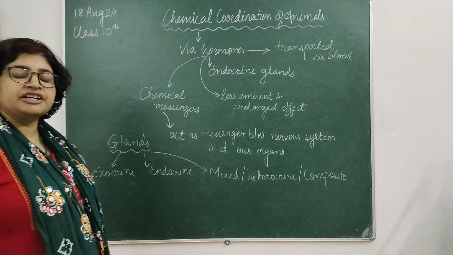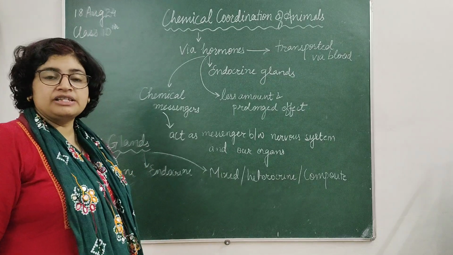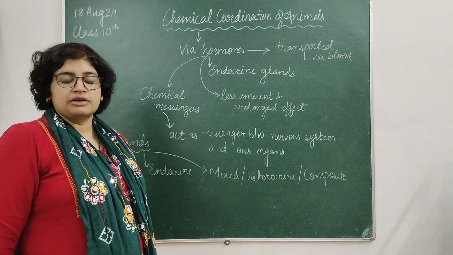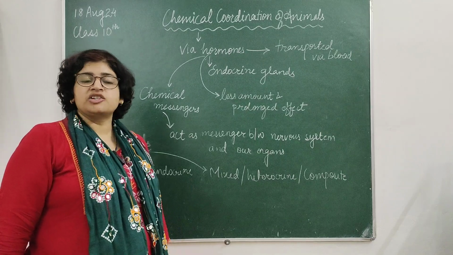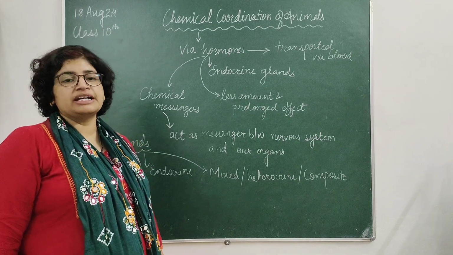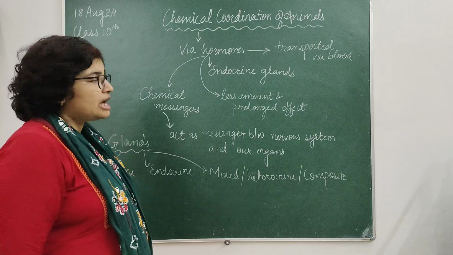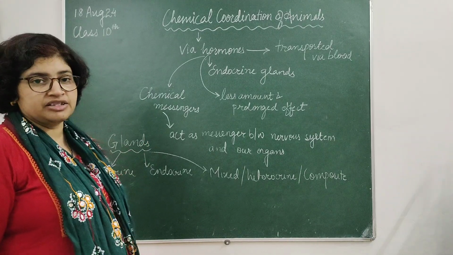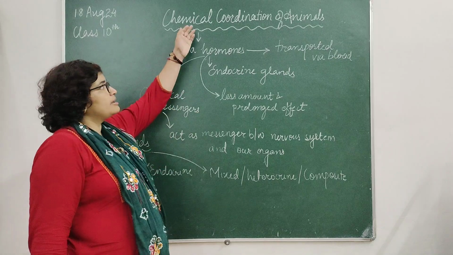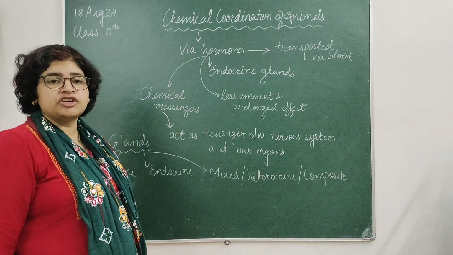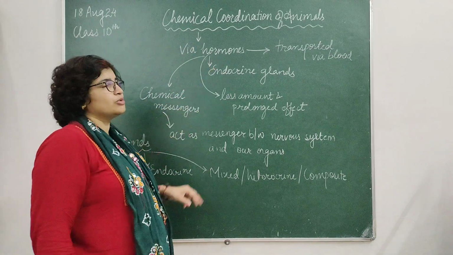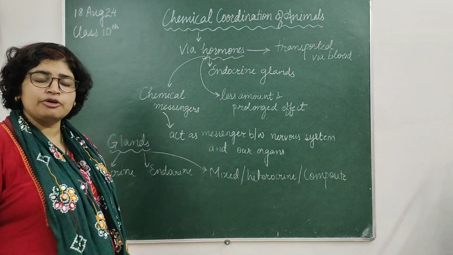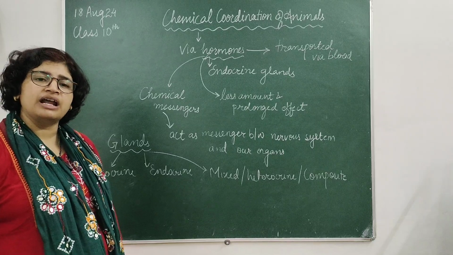As we have completed the human nervous system, today we will study about the chemical coordination of animals. In the animal body, the nervous system is not only responsible for coordinating our body. There is another system which helps to coordinate our responses, the endocrine system. So here, the chemical coordination of animals is achieved with the help of hormones. And these hormones are generally produced by a special type of glands which we call endocrine glands.